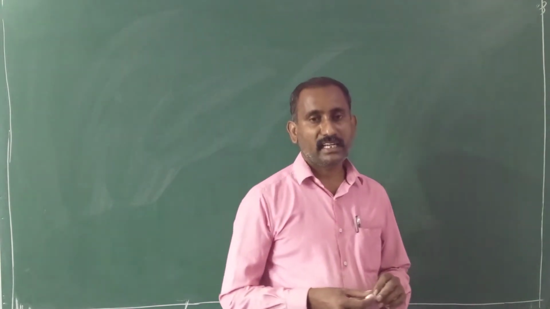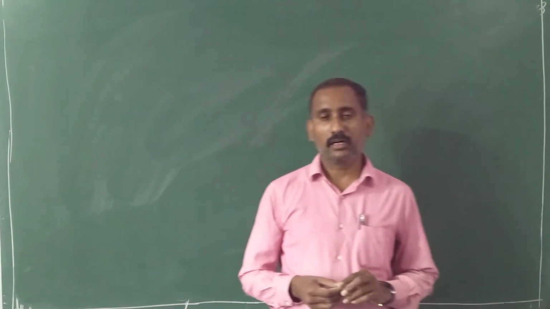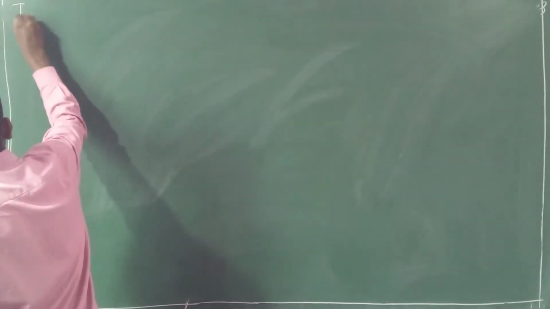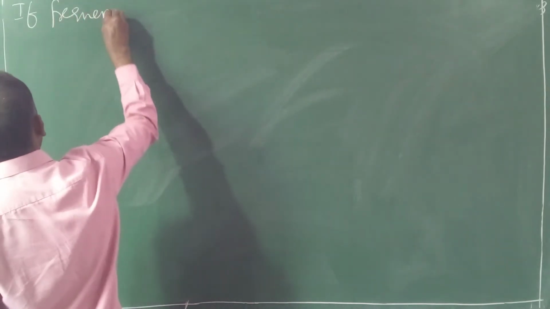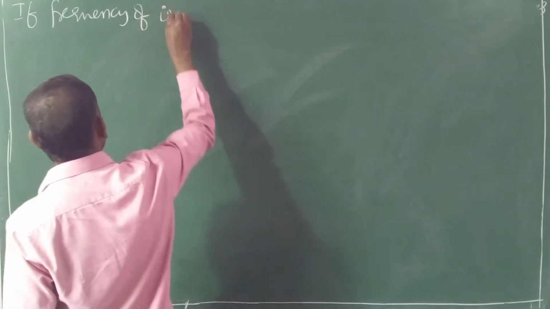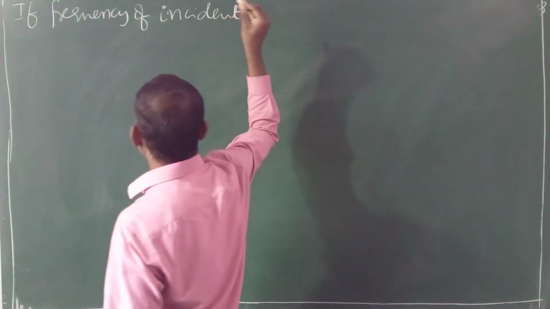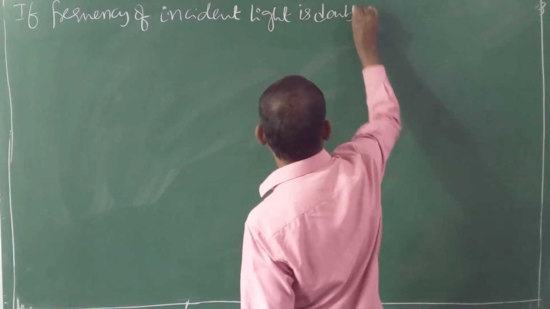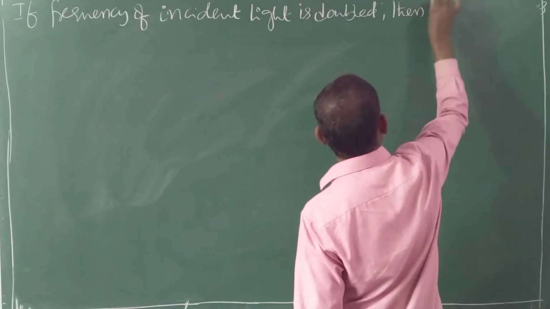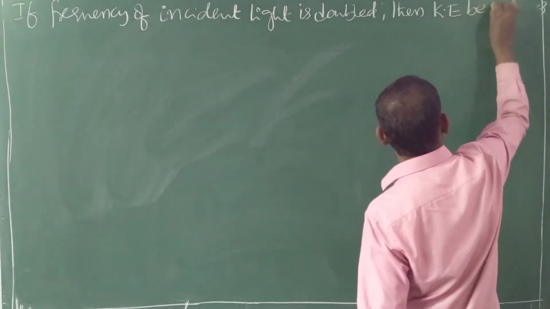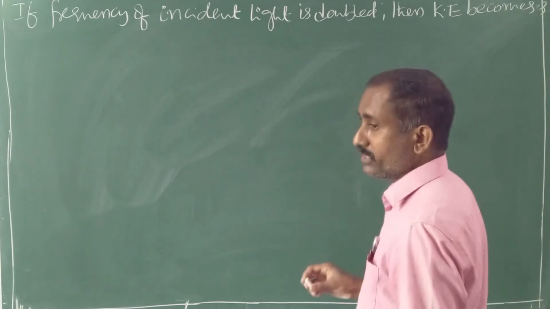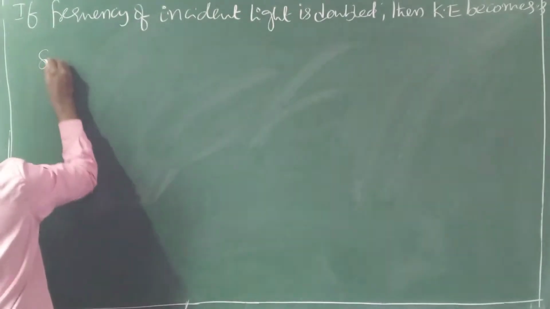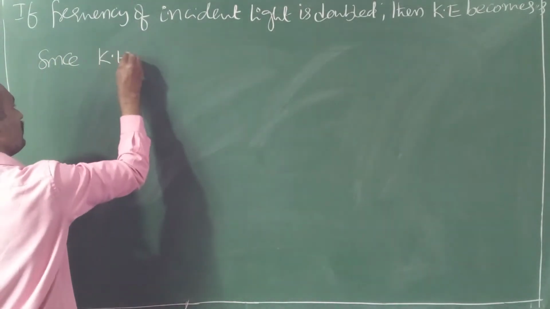Based on that photoelectric effect, a small theory based question is there. Already we taught. Again, I will repeat that question. If the frequency of incident light is doubled, then kinetic energy becomes, we know that kinetic energy Ke equal to